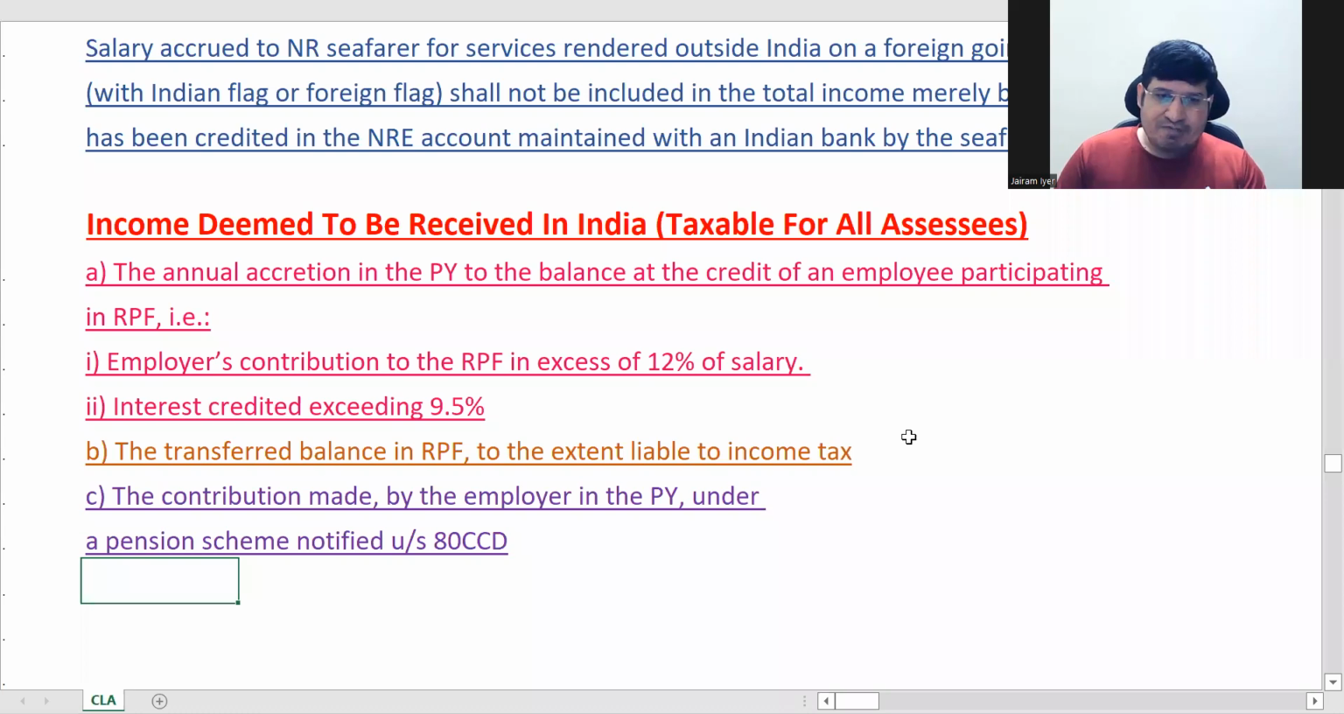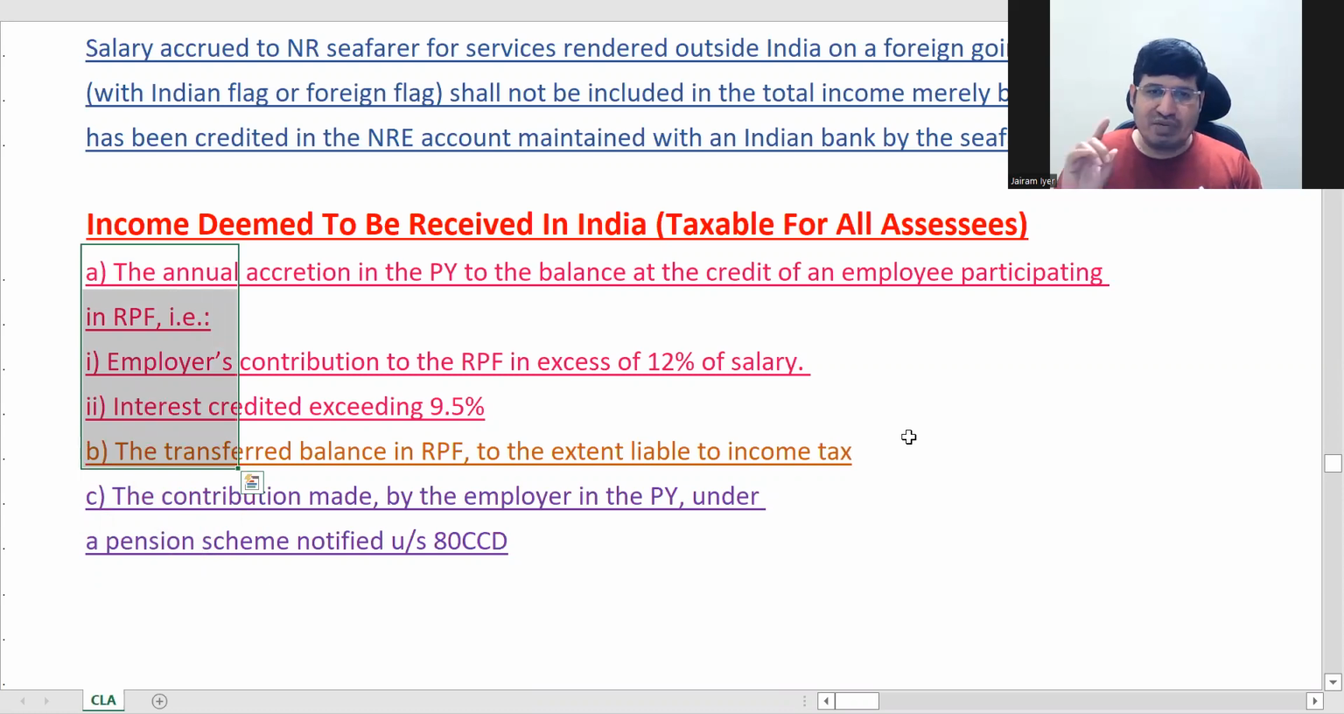So that is the only thing. It's not a big thing here. What we are reading is, first, any excess or taxable income of PF is deemed to be received in India. Second, NPS employer contribution is deemed to be received in India.